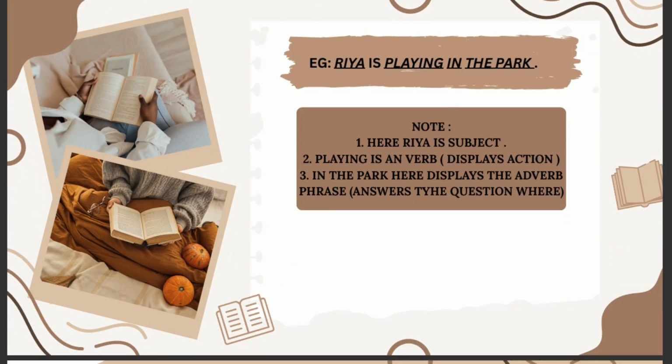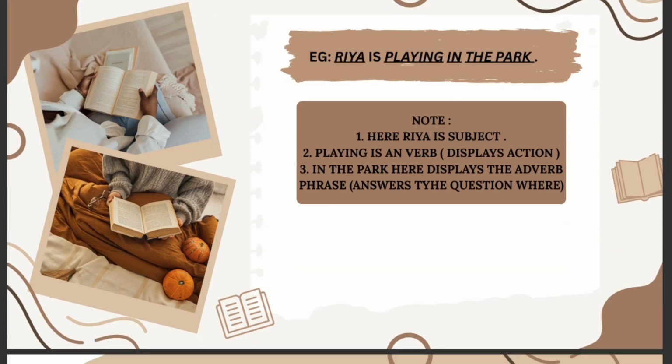Now let's move ahead to another example. Ria is playing in the park. Now, please, no doubt here. Ria is a subject out here. Nobody should have a doubt in at least picking up the subject, I think. So Ria is a subject. Is is a verb.